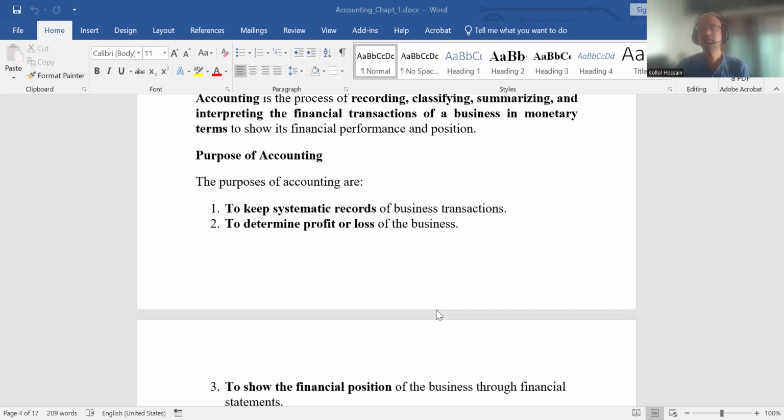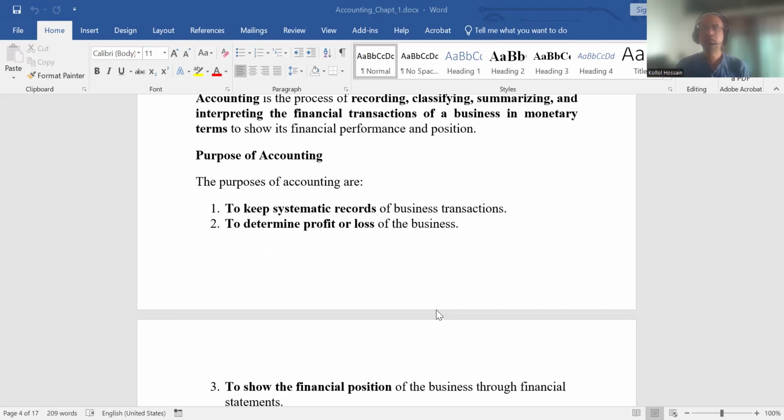As we discussed earlier, every business does some financial or business operations, and these financial events or transactions should be recorded systematically for determining the performance of a business after a certain period. Number two, to determine profit or loss of the business.